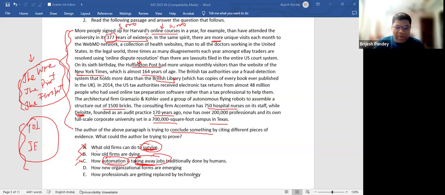How new organizational forms are emerging? Possible. How professionals are getting replaced, again the same problem. When you say taking away jobs has no evidence, even the replacement of people has no evidence. You might feel that it is giving statistics in that sense, but nothing of that kind is happening, believe me.